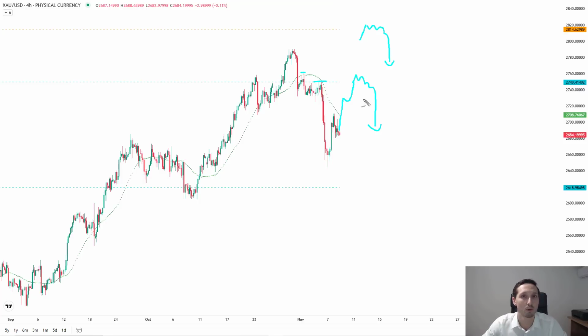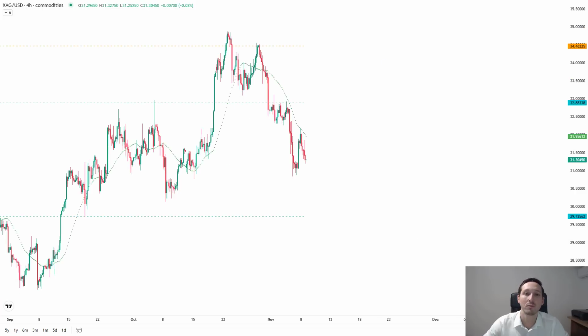If we get a stronger dollar pretty much out the gate, you can look for that correction above the moving average, but then gold breaking back down below it. The bear flag setup where it pulls back, kind of hugs the moving average, then sells off into, in this case, the lower bound for next week at the 2618.98.